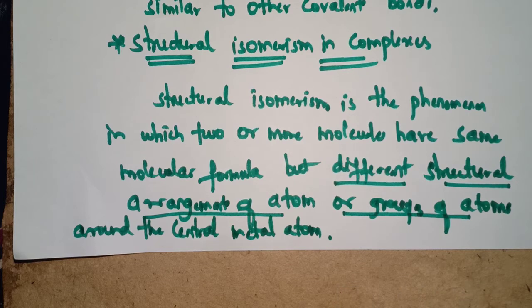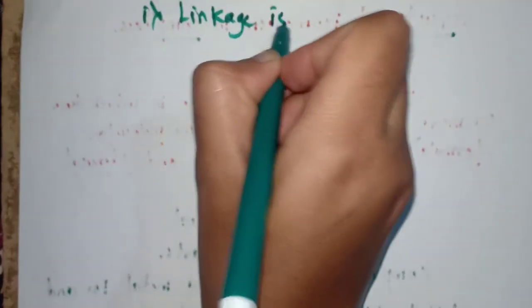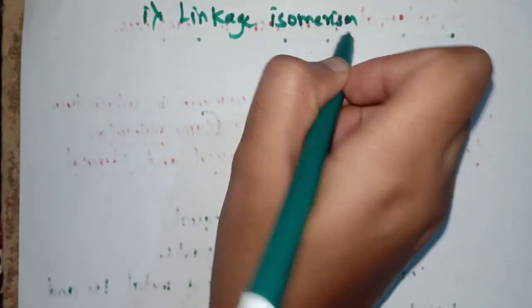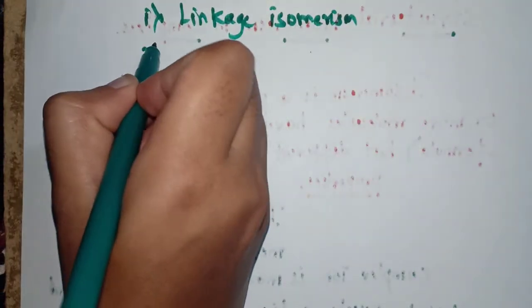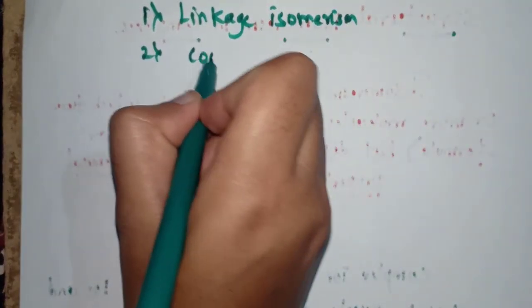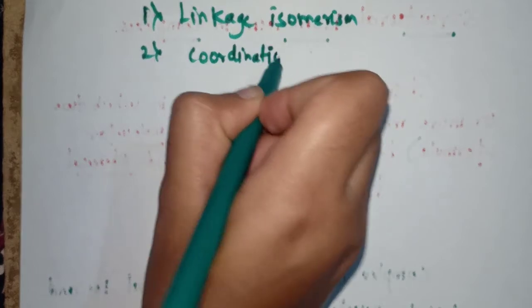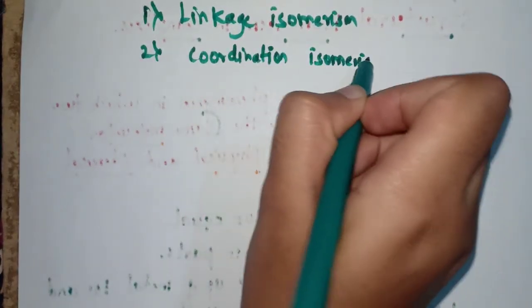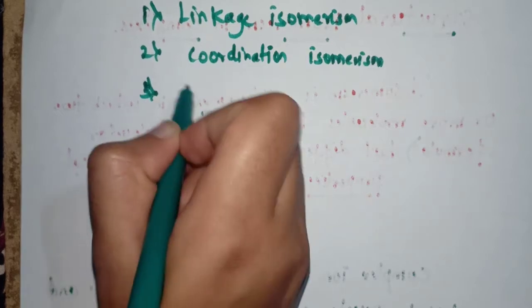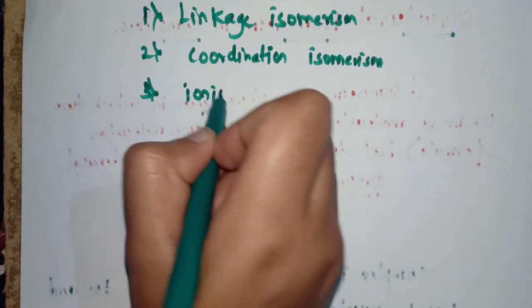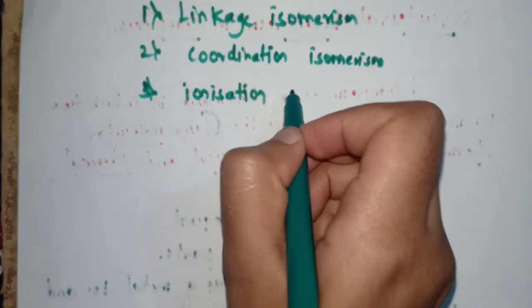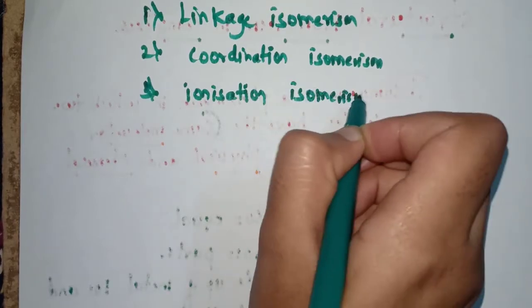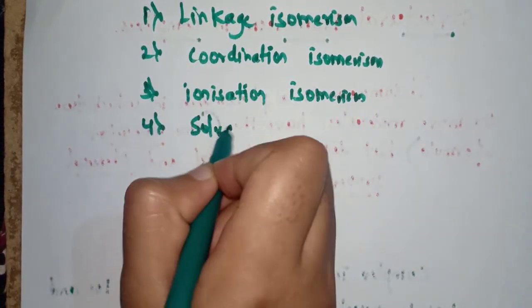There are four types of structural isomerism. Let us study them now. Structural isomerism is further classified into: the first one is linkage isomerism, the second one is coordination isomerism, the third one is ionization isomerism, and the fourth one is solvate isomerism.